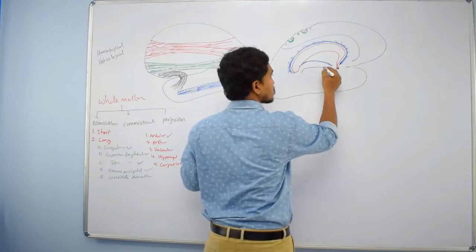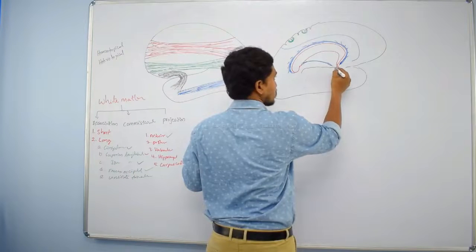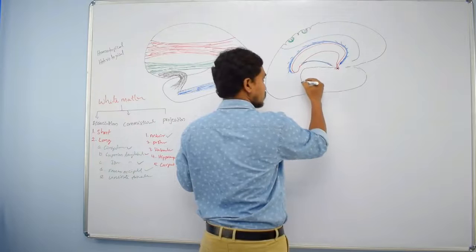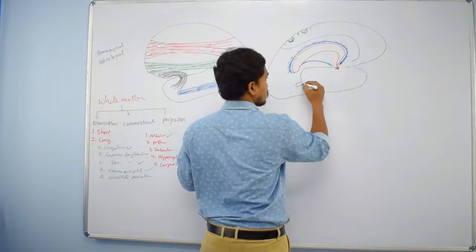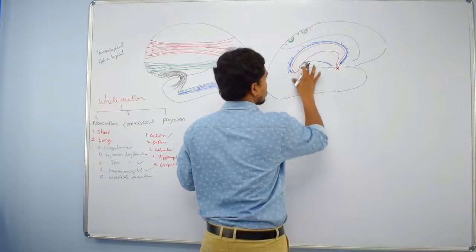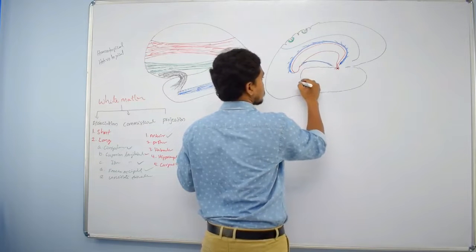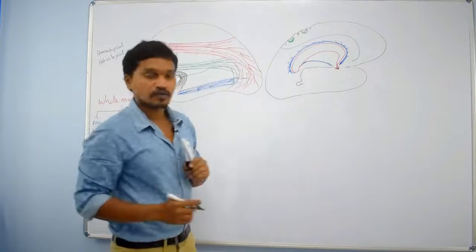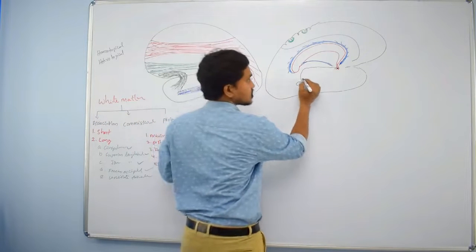Is it? So this is the third ventricle. On the posterior wall of the third ventricle, you can observe one structure like this. What is this? Pineal gland. Of course, this pineal gland has a stalk.